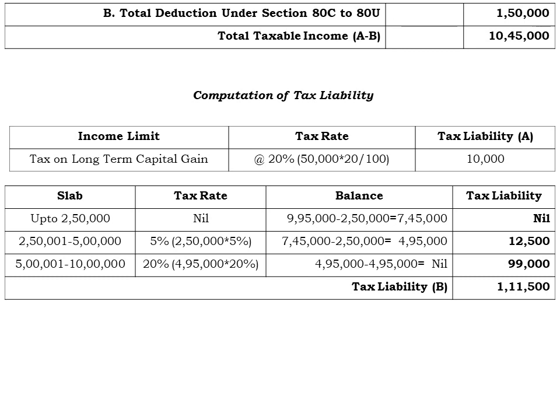Okay, the second slab, that is from 2,50,001 to 5 lakh, we have the tax rate of 5%, that is for a maximum of 2,50,000. So maximum of 2,50,000 means the difference between these two amounts will be considered as the maximum permissible amount on this tax rate of 5%, that is from 2,50,001 to 5 lakh.